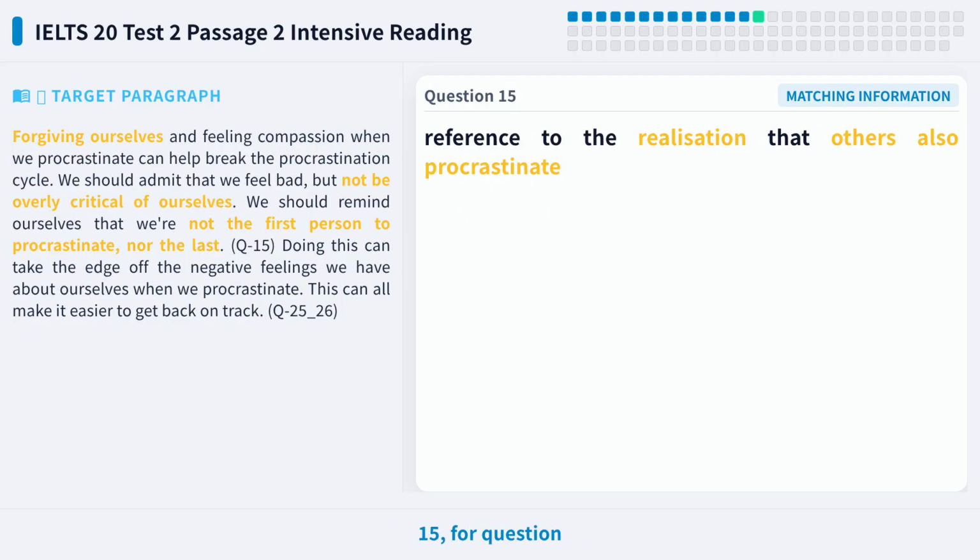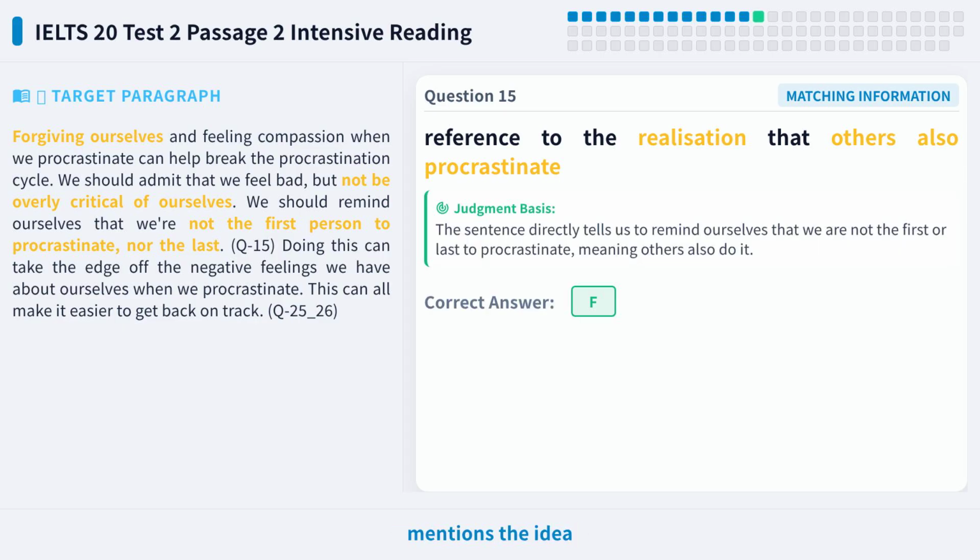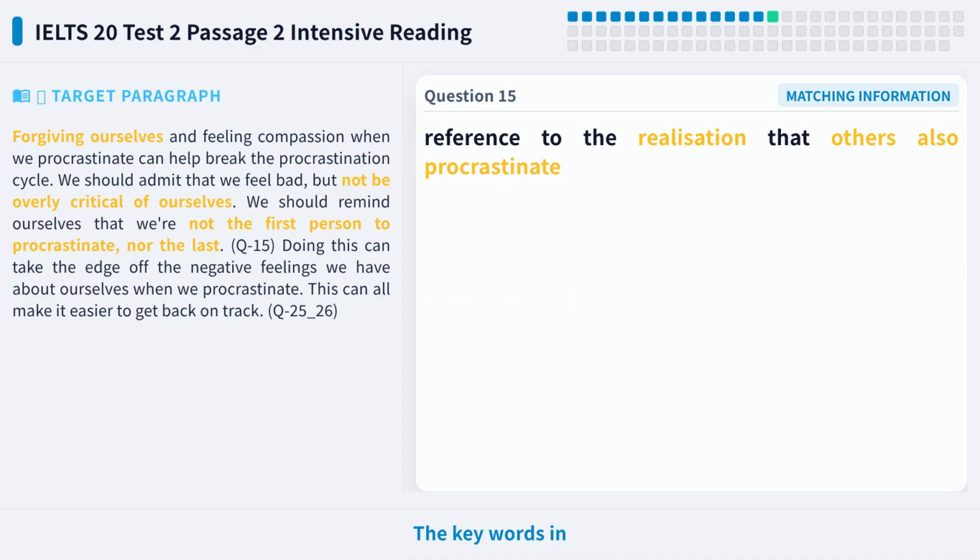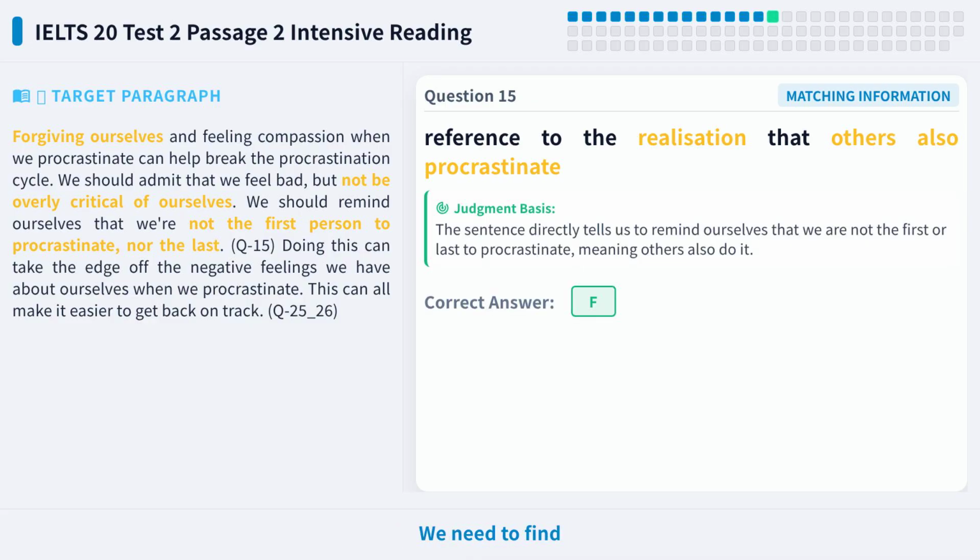Let's look at question 15. For question 15, we need to find which paragraph mentions the idea of realizing that other people also procrastinate. Please pause the video and try to locate it yourself first. The key words in the question are others also procrastinate. We need to find a sentence that expresses the idea of not the first, nor the last.